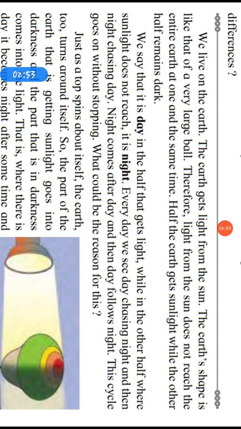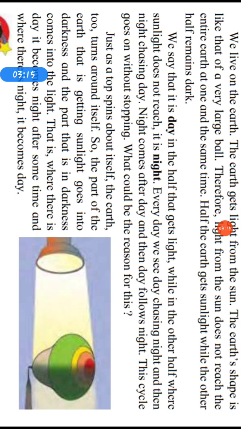The area which is facing the sun gets the light, and the other half part which is not getting the sunlight remains dark. We say that it is day in the half that gets light, while in the other half where sunlight does not reach, it is night.